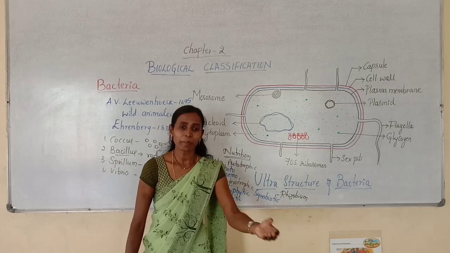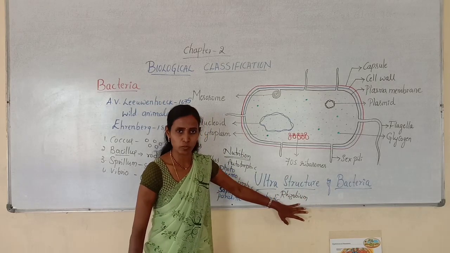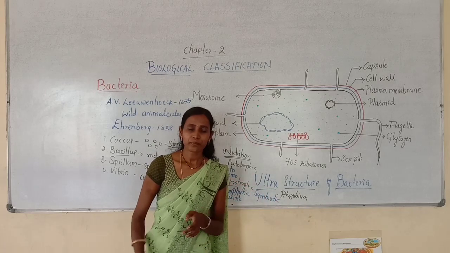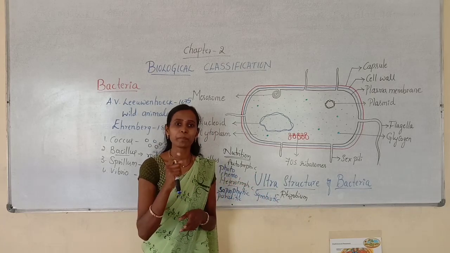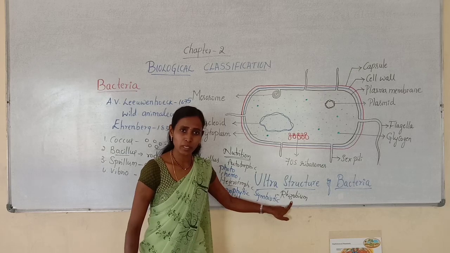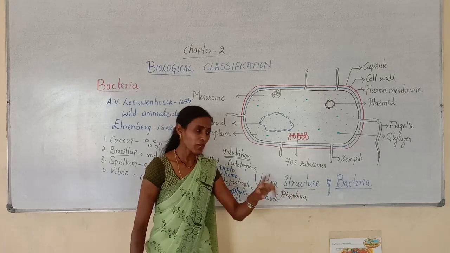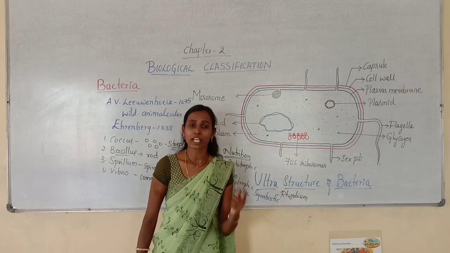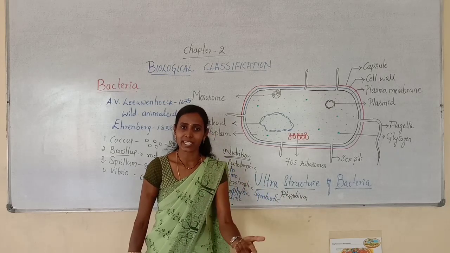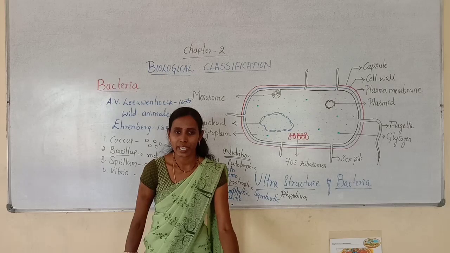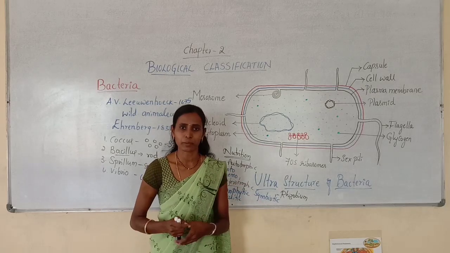Then that plant also should help the Rhizobium. How will the plant help? The plant will prepare the food for this Rhizobium. It even provides a shelter for this Rhizobium. So this Rhizobium obtains food and shelter in the plant. In turn, it provides inorganic nutrients for the preparation of the food.